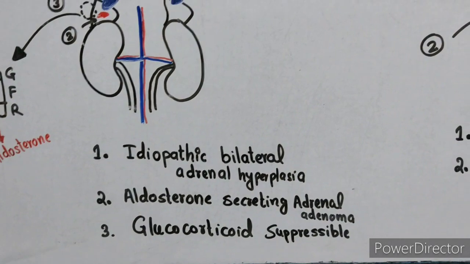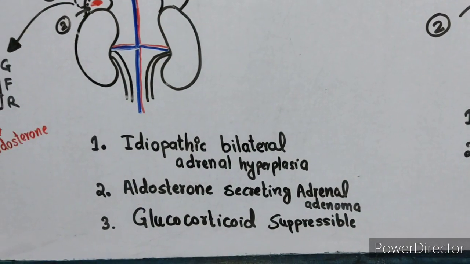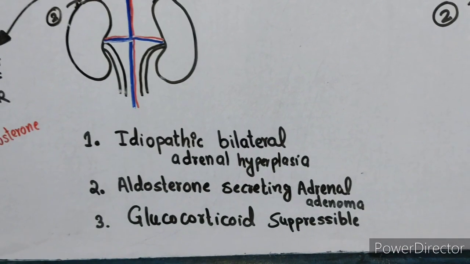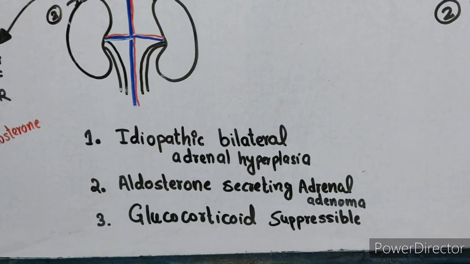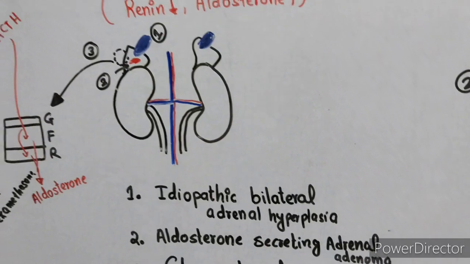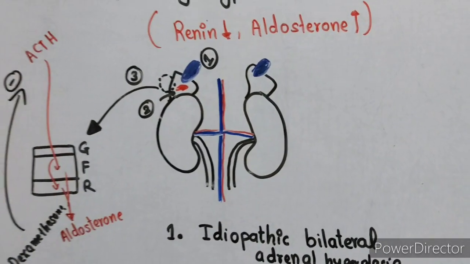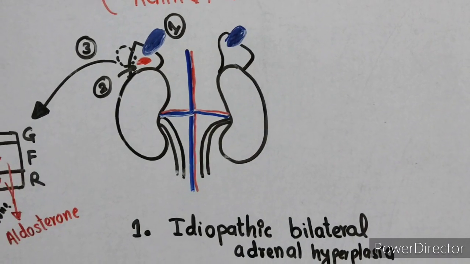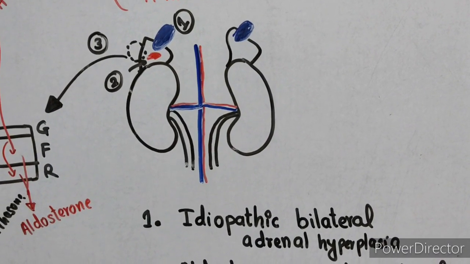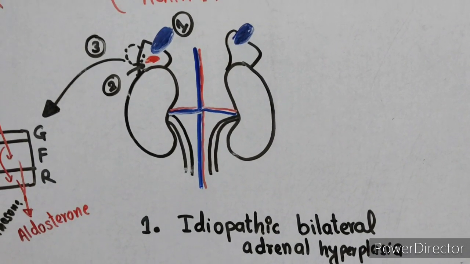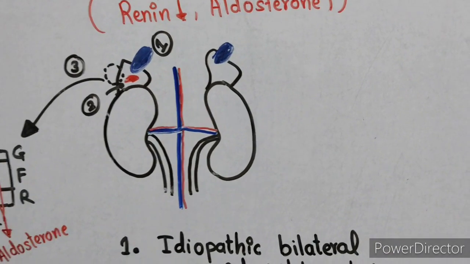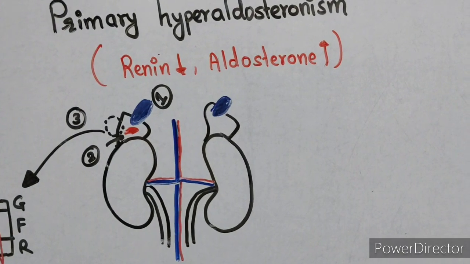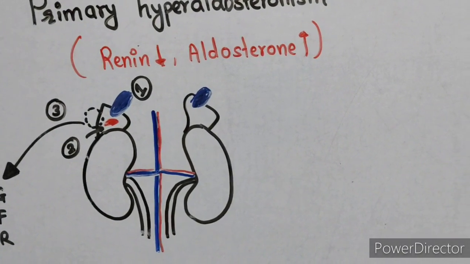So the causes here are idiopathic bilateral adrenal hyperplasia, which is the most common cause, aldosterone secreting adrenal adenoma, which is also known as Conn syndrome, and glucocorticoid suppressible hyperaldosteronism. In primary hyperaldosteronism, there is an intrinsic abnormality of the adrenal gland. So aldosterone is high. This high aldosterone will suppress renin by negative feedback. So in primary hyperaldosteronism, renin will be low and aldosterone is high.